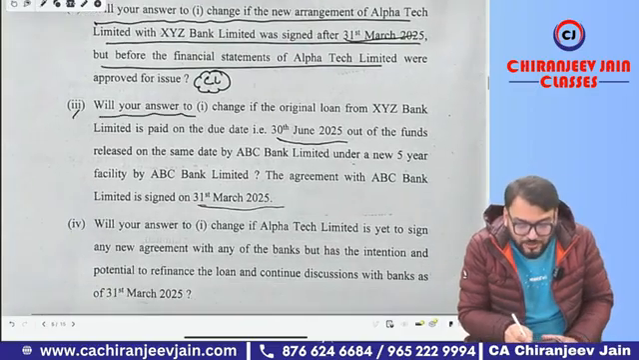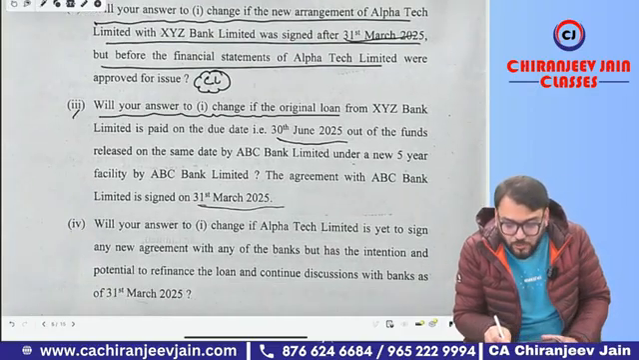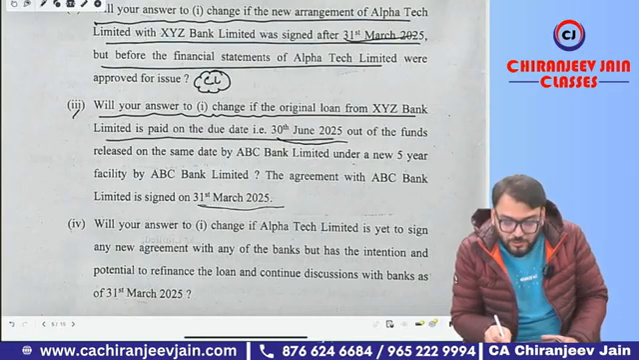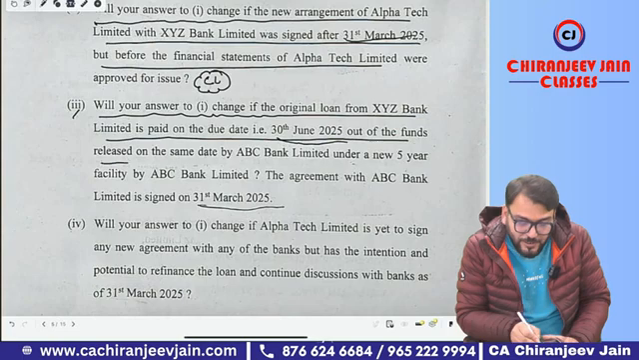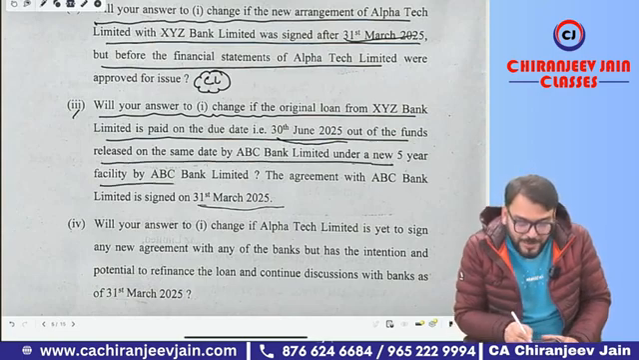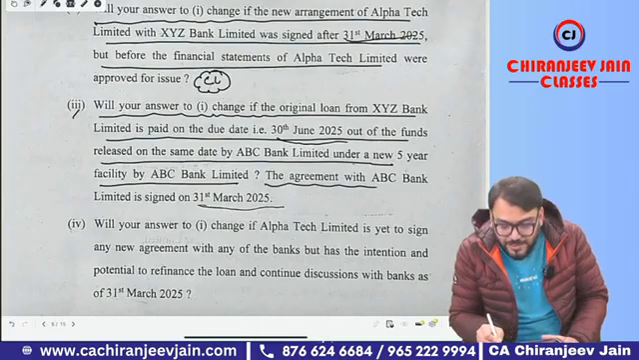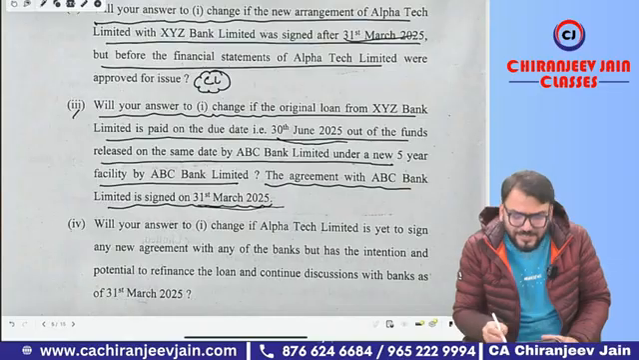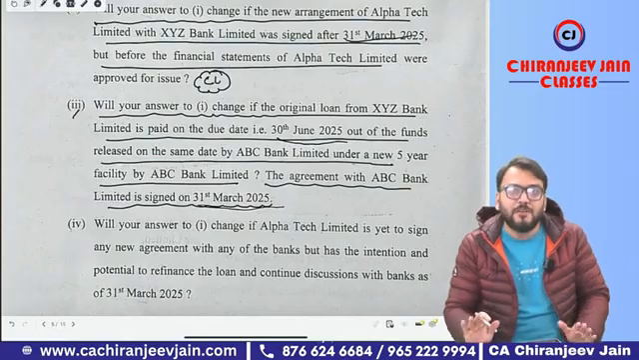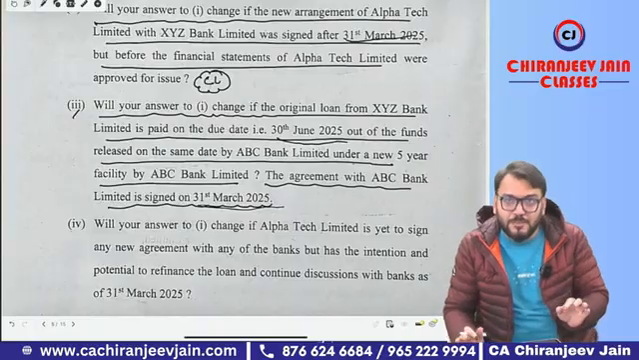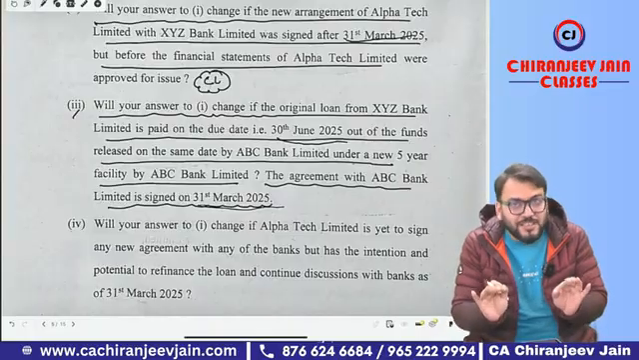Point number 3: will your answer change if the original loan from XYZ Bank Limited is paid on the due date, that is 30th June 2025, out of the funds released on the same day by ABC Bank Limited under a new 5-year facility? The agreement with ABC Bank Limited is signed on 31st March 2025. You can see in this case the existing loan will be current liability, and the new loan in the next year will be classified as what? Non-current liability, but the existing loan will be considered as current liability only.